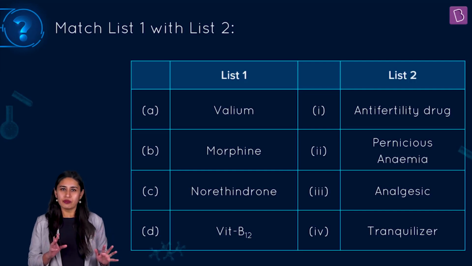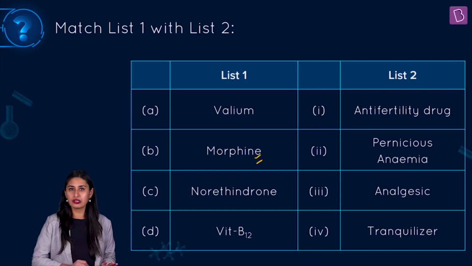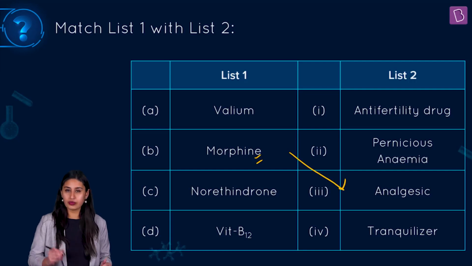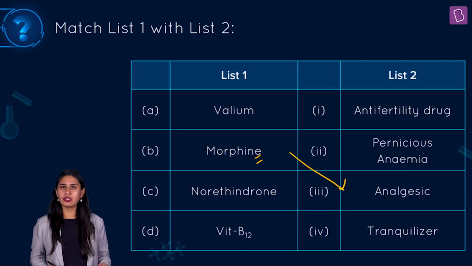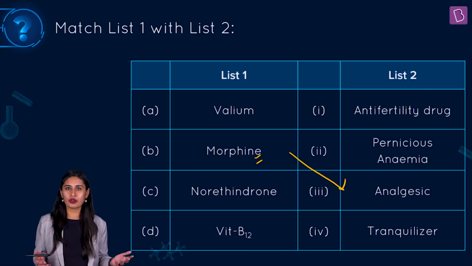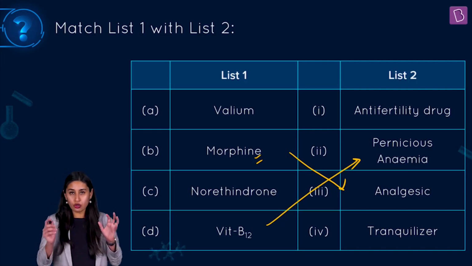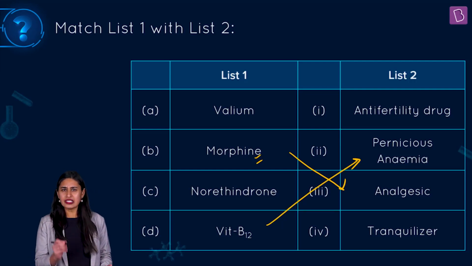Let's see, if we don't know all 4 of them, can we still do this question? Everybody knows about morphine. It's an analgesic. Everybody knows about vitamin B12. Your mom keeps telling you that if you don't drink milk, if you don't have yogurt, or in case you are a non-vegetarian, then eating chicken and eggs are a very good source of B12, and deficiency of these may cause anemia, right? So this is also something you can match very easily. Now, if we know only this much, can we still do the question?